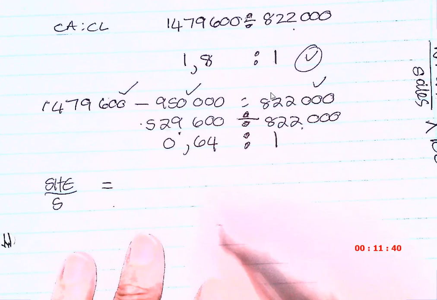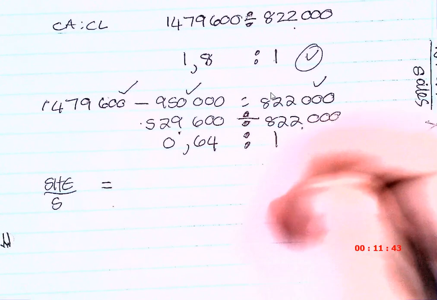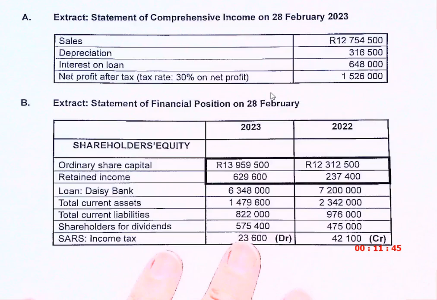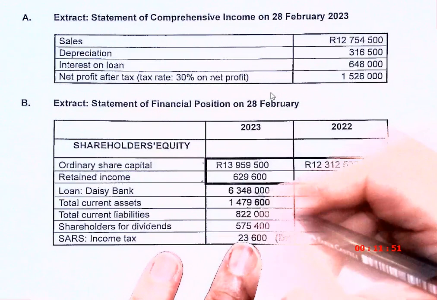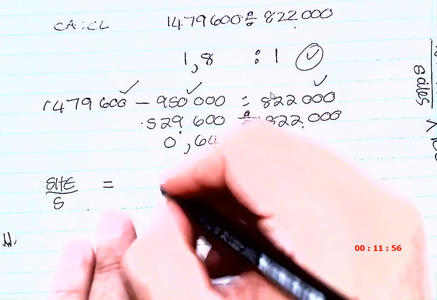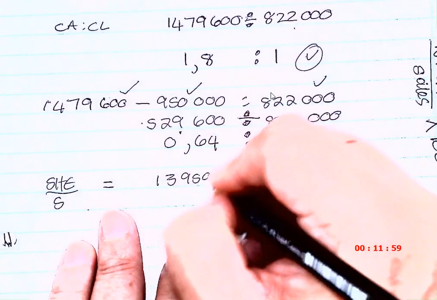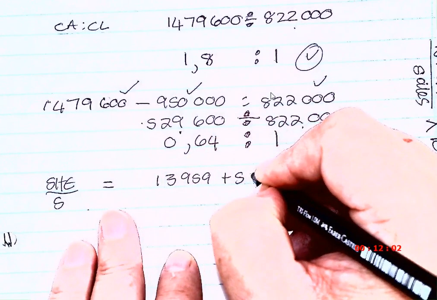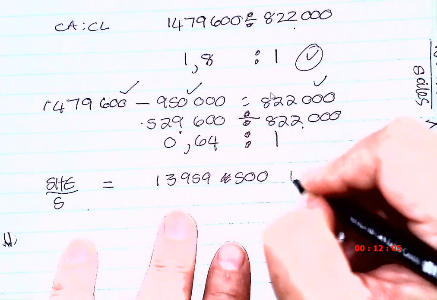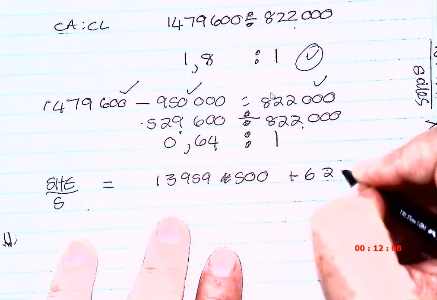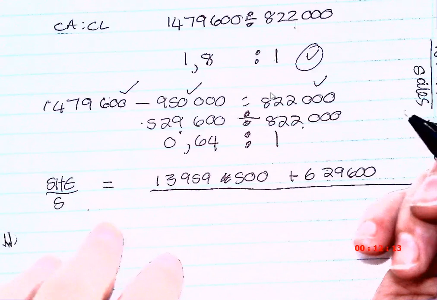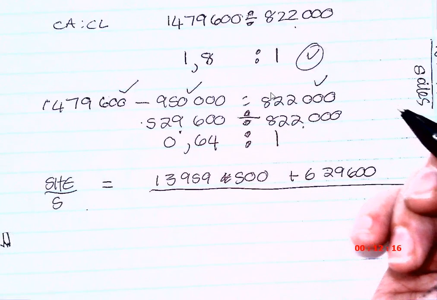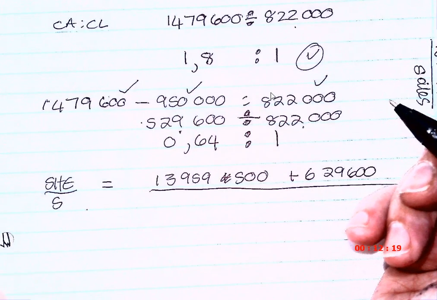So, shareholders' equity over shares. They give me ordinary share capital. They give me, now can you see what they did here? They didn't give me shareholders' equity. They gave me the capital and they gave me the retained income. So I still need to add those two. Now, can I ask that in a test, if they do that, you write the two like this? Plus the retained income over the amount of shares in issue. Did they tell me how many shares are in issue? How do I calculate how many shares are in issue?